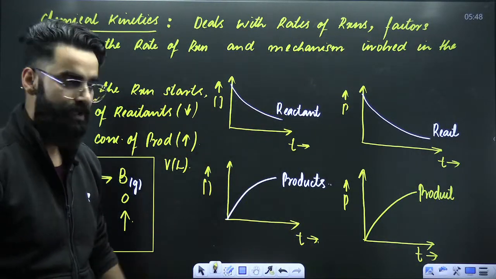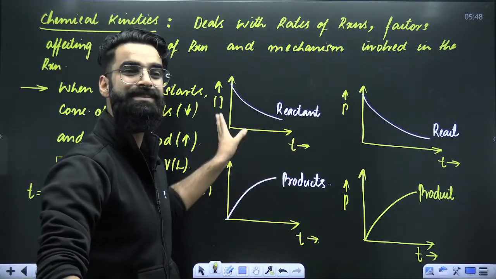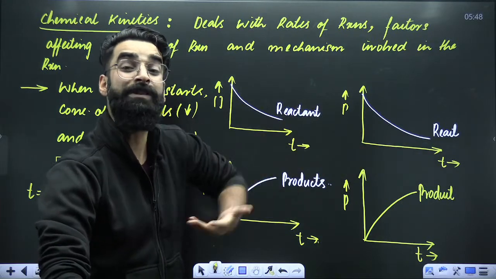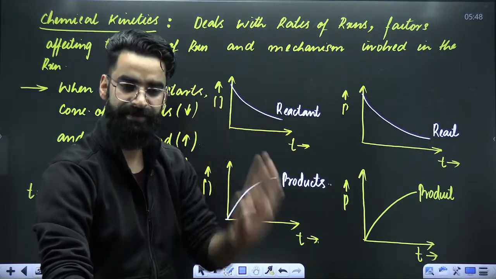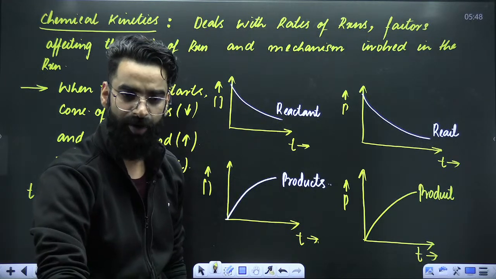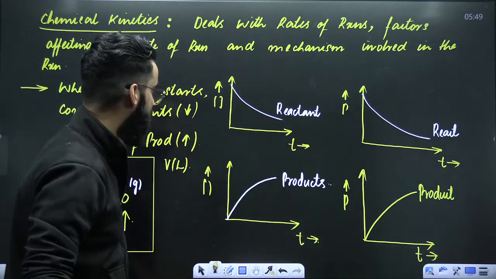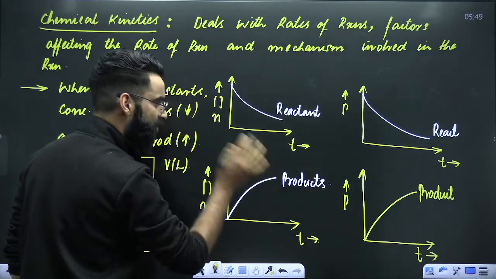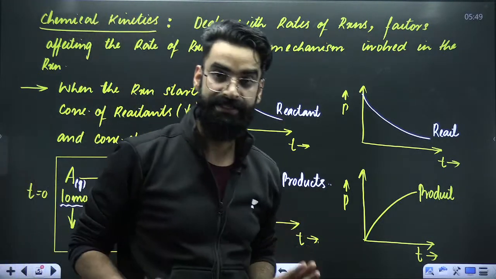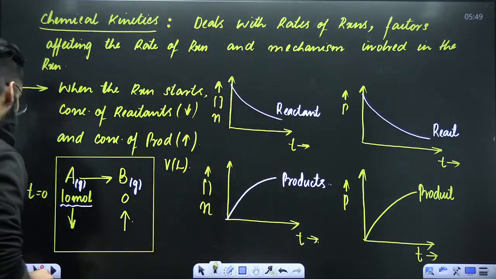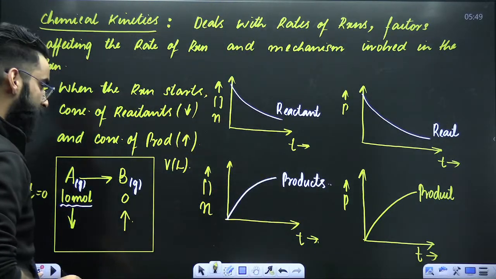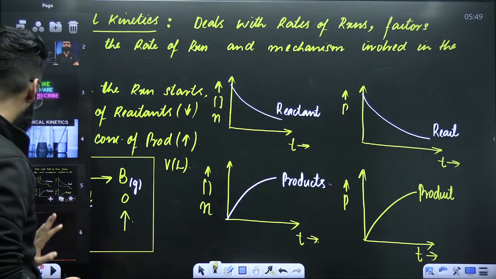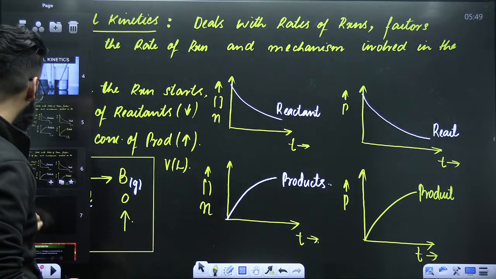As simple as that. Whether you want to make the graph between concentration versus time, or pressure versus time, or moles versus time, the nature of the graph will be the same. If you are making moles versus time, the nature of the curve will be absolutely the same. So this was the first point which I wanted to share with you. Let's have a look at one more thing.